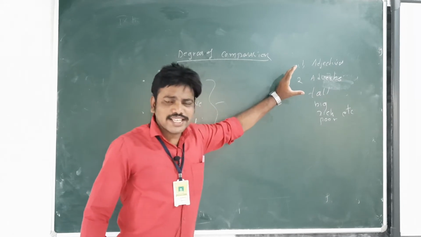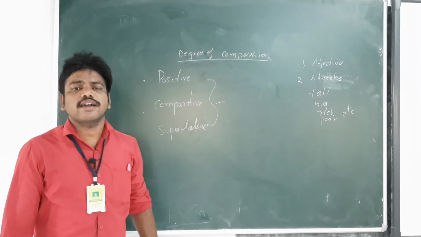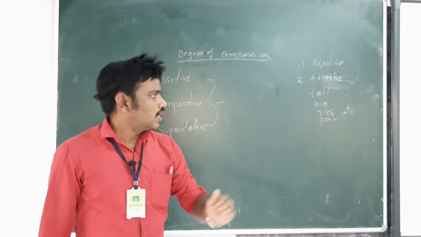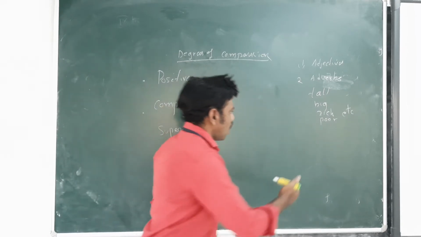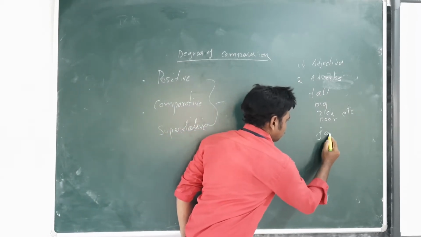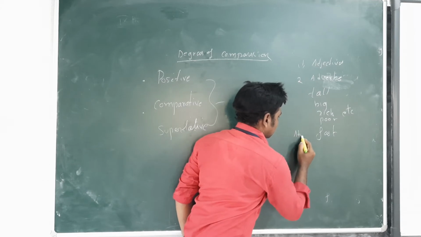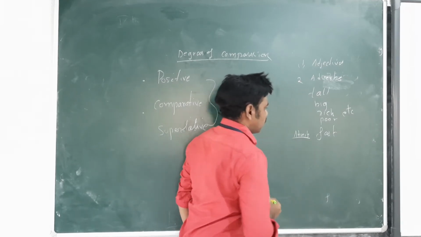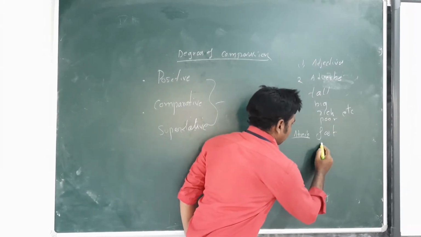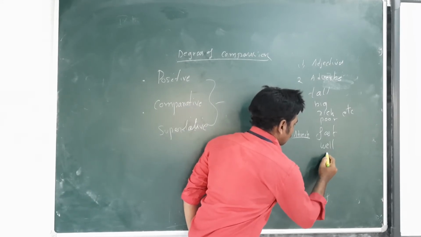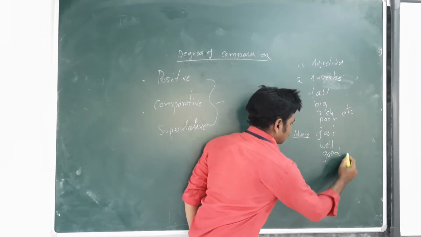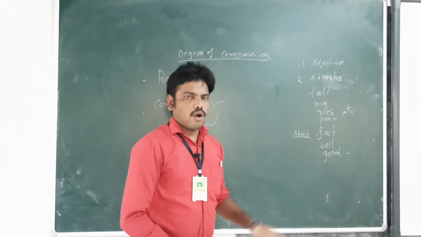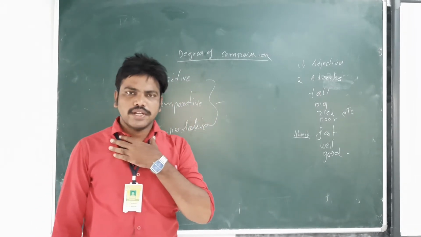We use these adjectives in degrees of comparison. Let us see some adverbs: fast, well, good. We also use these in degrees of comparison.